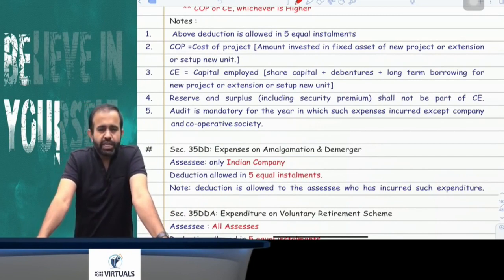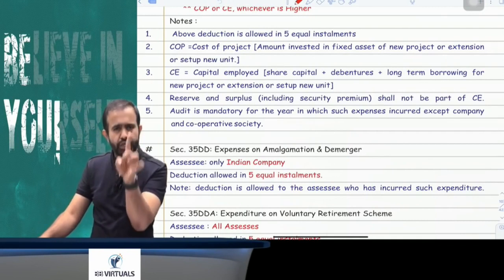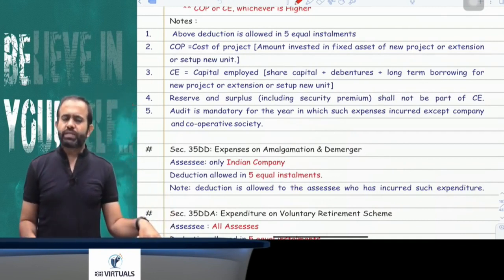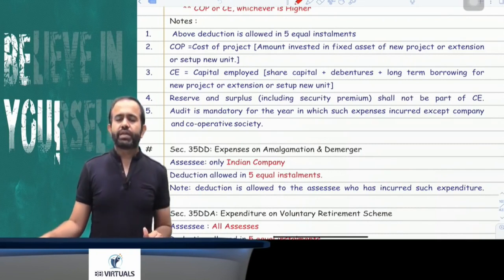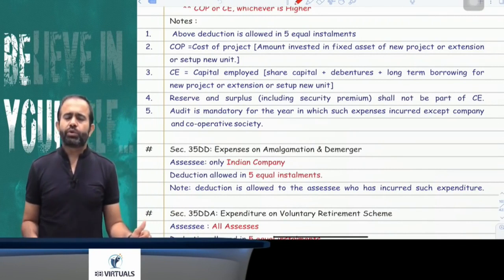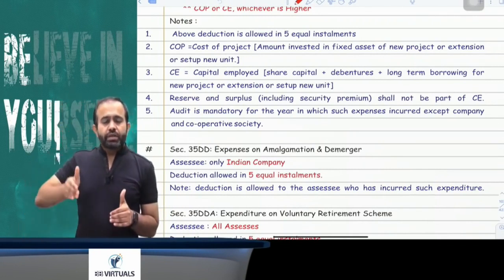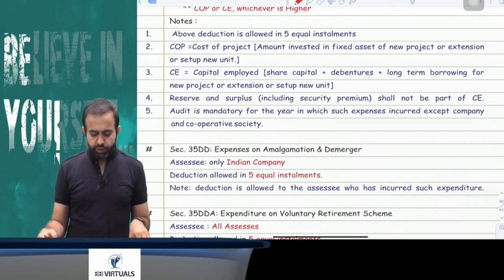Capital employed means share capital plus long-term borrowing plus debenture. Now try to understand here, capital employed does not include reserve and surplus. So if there is a security premium, that security premium should also be excluded as per the case law of the Supreme Court in the case of Berger Paint. In Berger Paint, the Supreme Court says that security premium is also not part of the capital employed. You got my point or not?